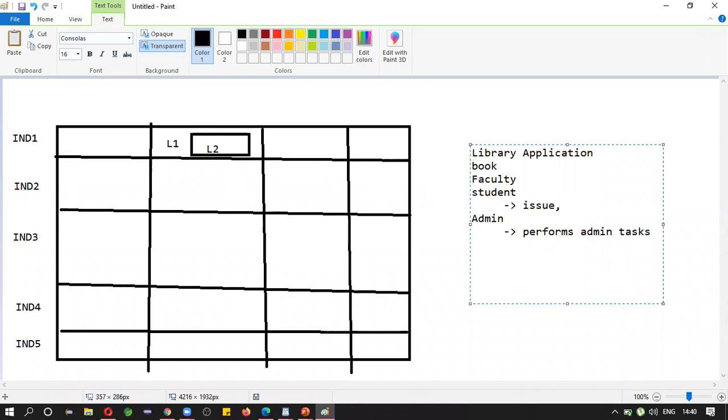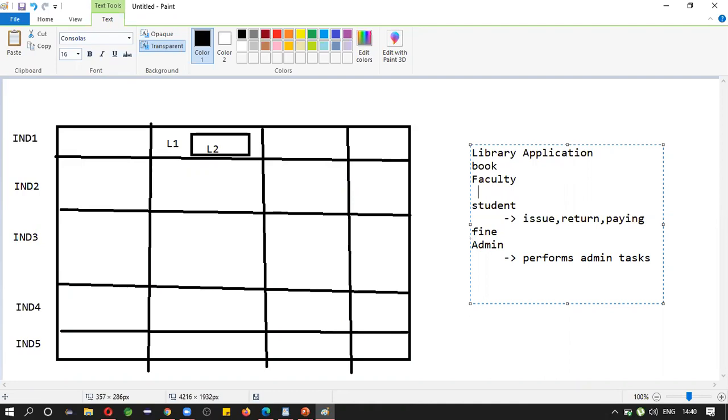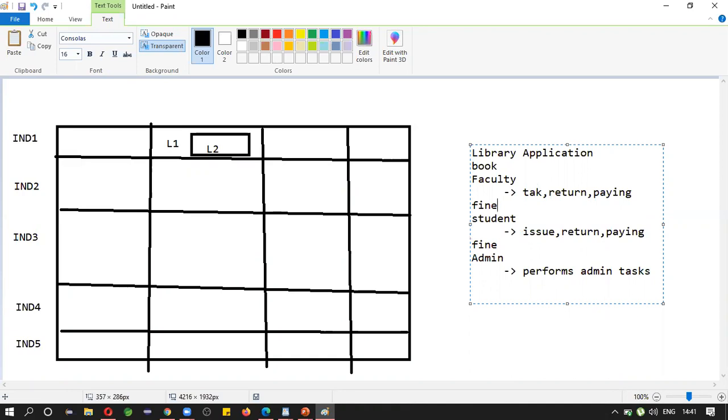Issuing books, returning books, paying fees or fine for late submission. Under faculty, they also have some functionality. They will also take books, return them, and pay fine for late submission, like this.